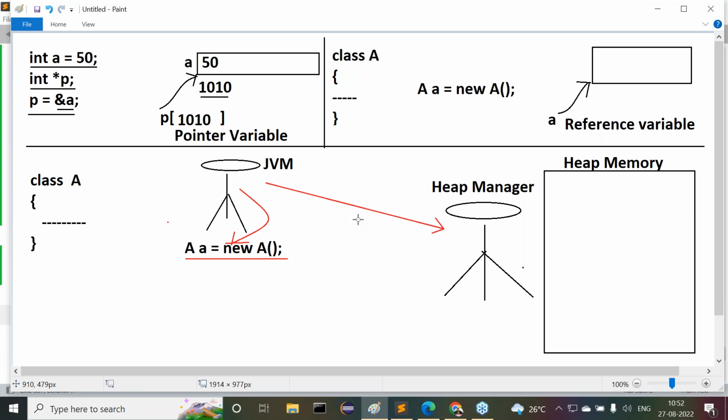For the sake of application requirement, I need an object now. Please try to create an object for the JVM requirement.